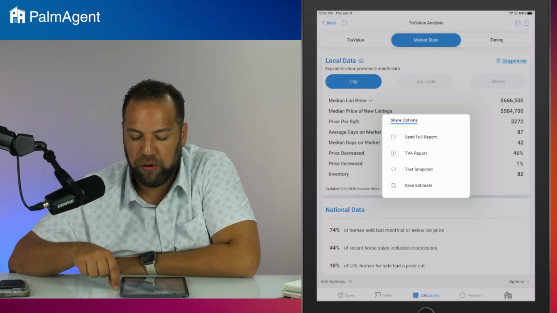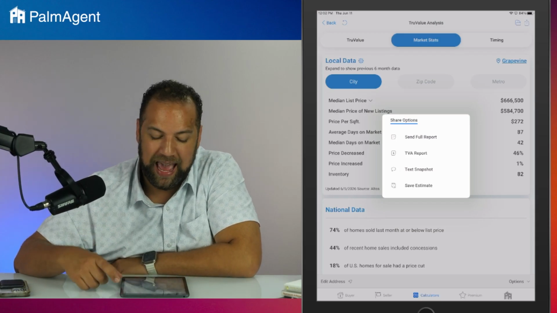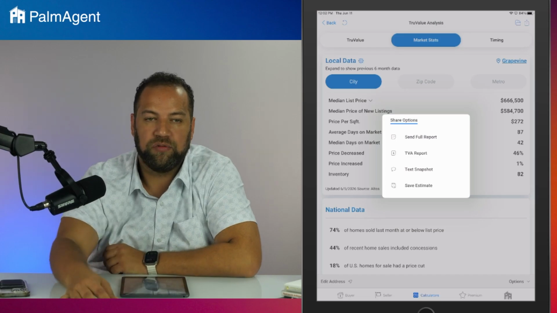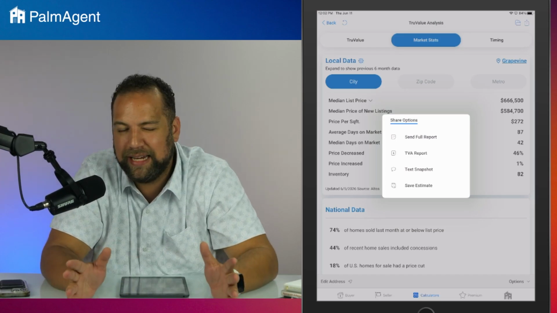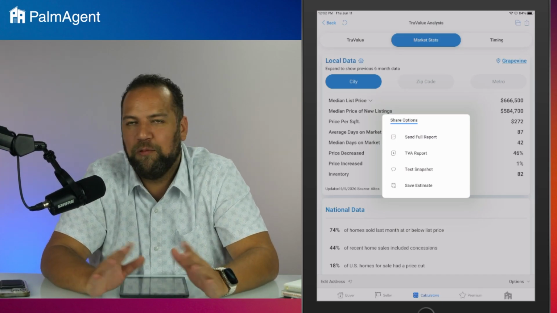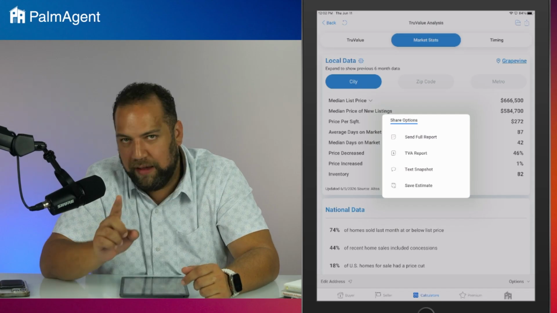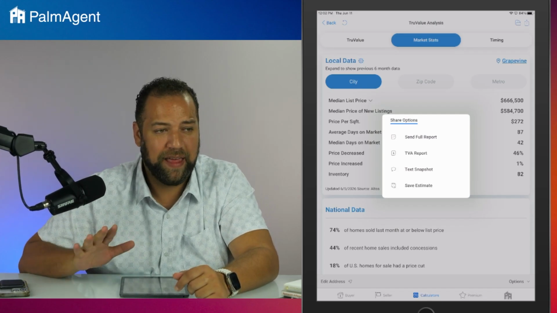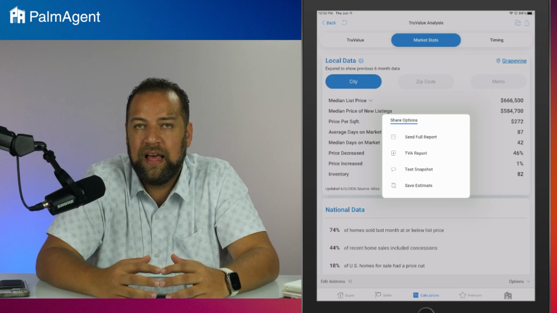The 5-page report, the TVA report, and the local data from Altos both require a subscription to premium to be able to access. But again, 99 cents a month, well worth it. But if you're talking about that report we were just looking at, that is the TVA report. That's what that 5-page packet is.